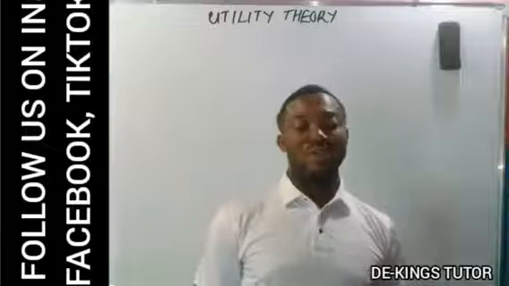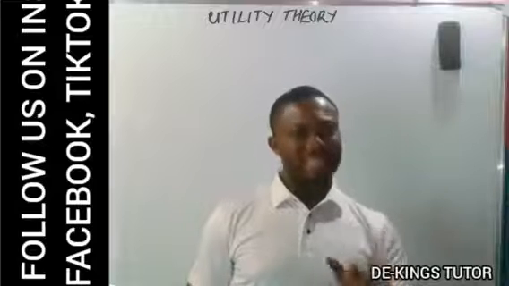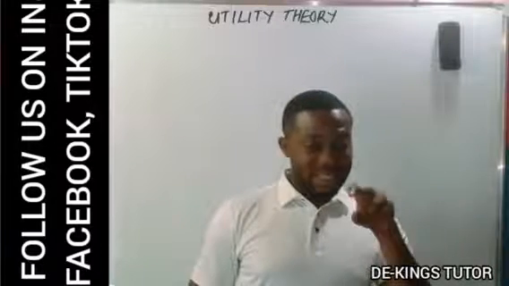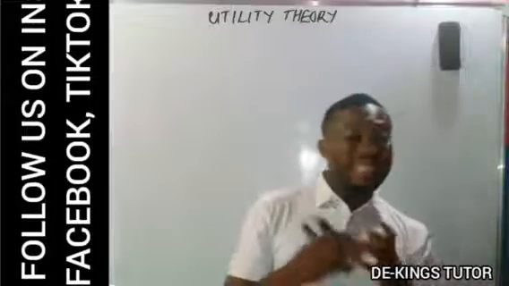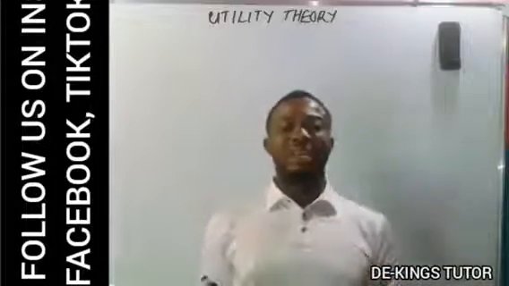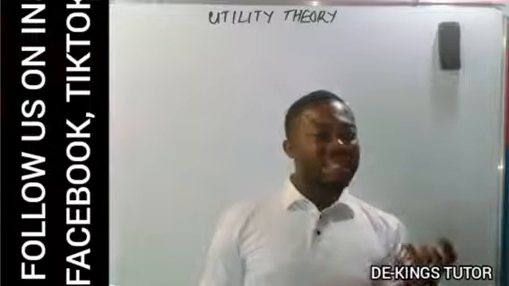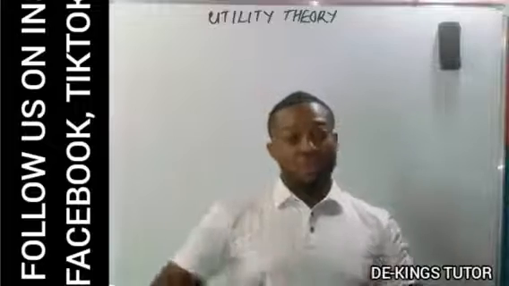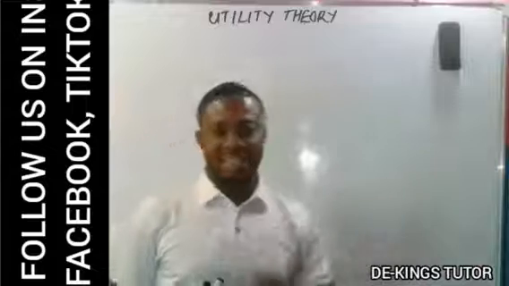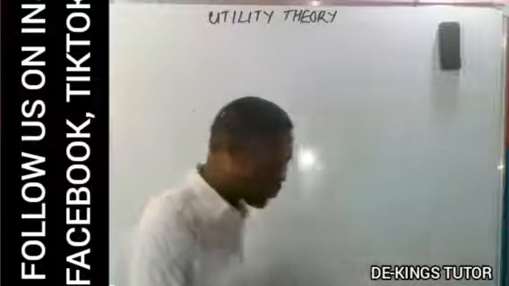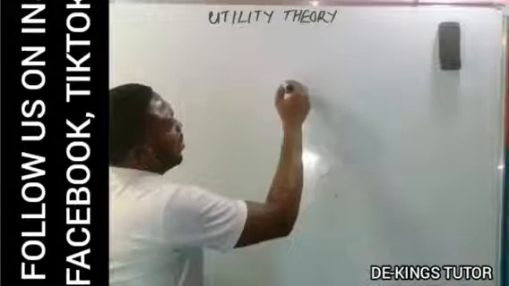All consumer wants are insatiable, but a particular want is satiable. That means you cannot satisfy all wants, but a particular want can be satisfied. So the satisfaction derived from consuming a particular commodity is called utility.